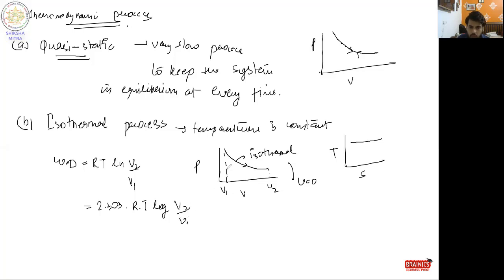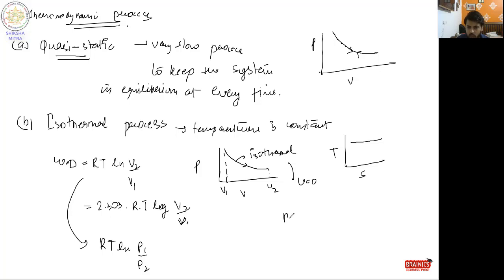It can also be written in pressure terms, in this form: RT ln(P1/P2). I have replaced V2/V1 by P1/P2.